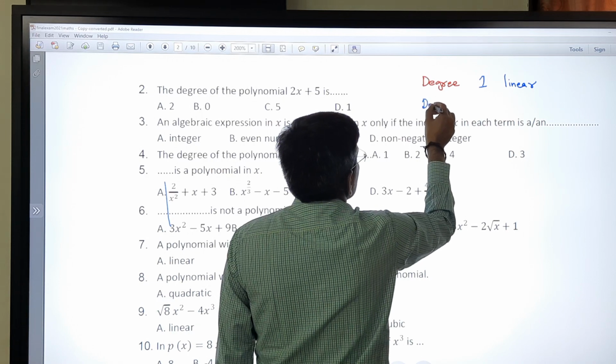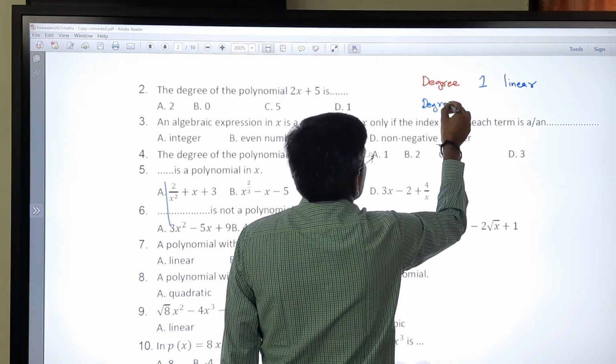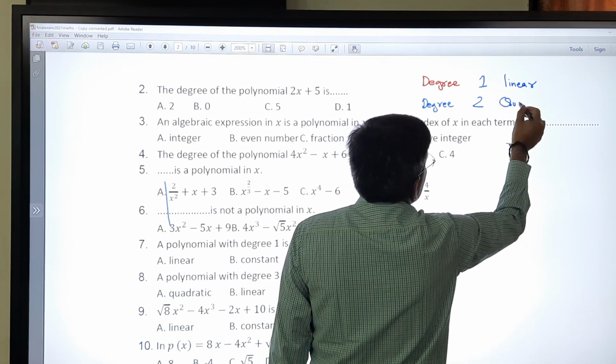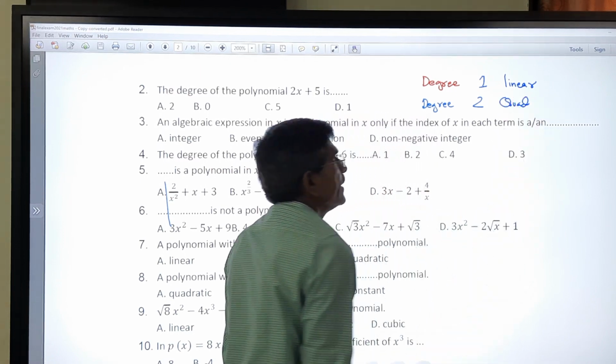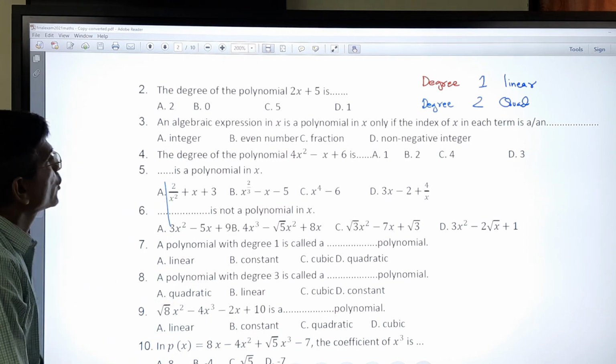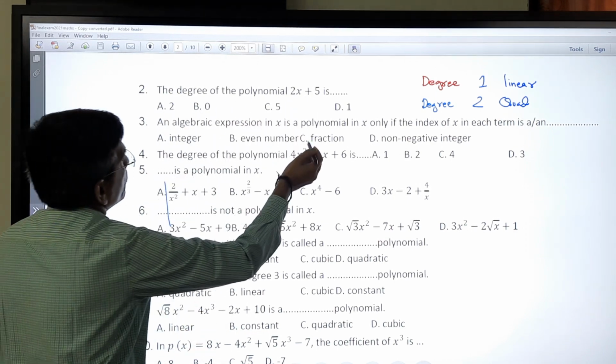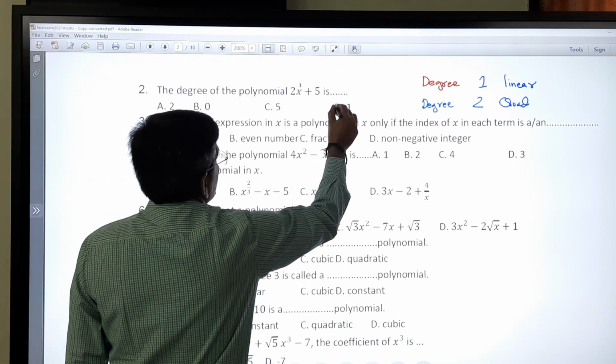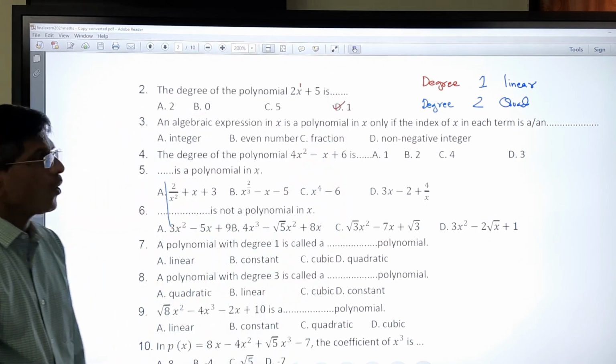Degree 2, we can say quadratic. And degree 3, we can say cubic. So for the degree of the following polynomial, here the power is 1. So the degree is 1. So D is the correct option.